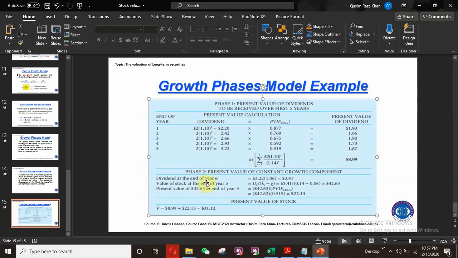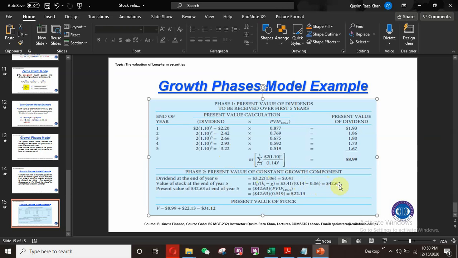So the dividend at the end of the 6th year: the last dividend is 3.22 multiplied by 1.06. When I multiply with this growth rate, I will get 3.41. This will be the dividend at the end of the 6th year. So 3.41 divided by KE minus G, that is 0.14 minus 0.06. When I subtract this, I will get 42.63.